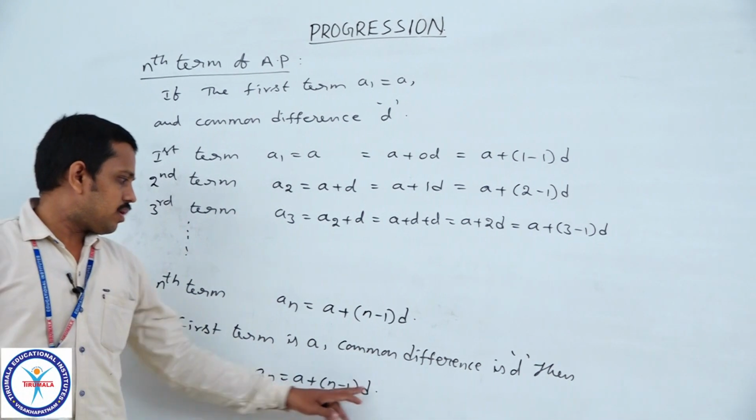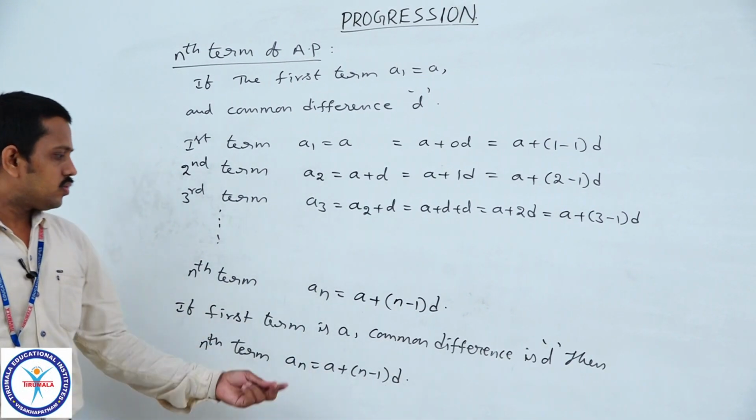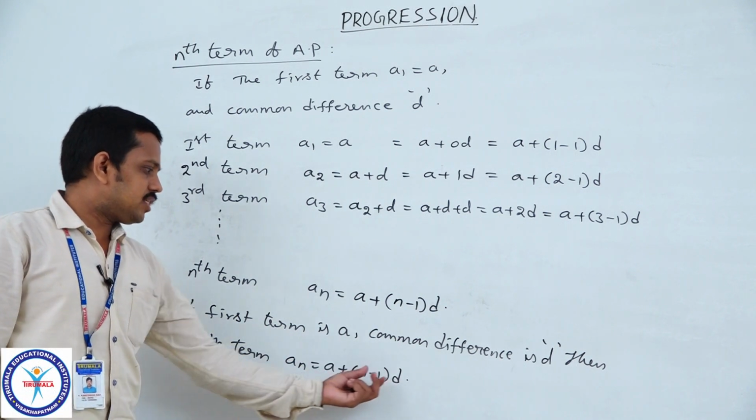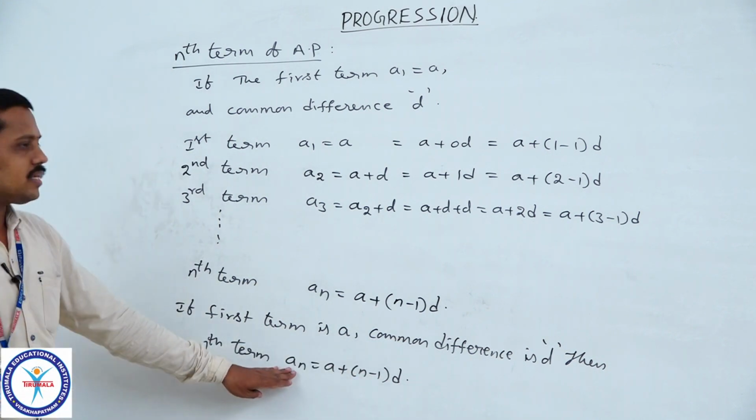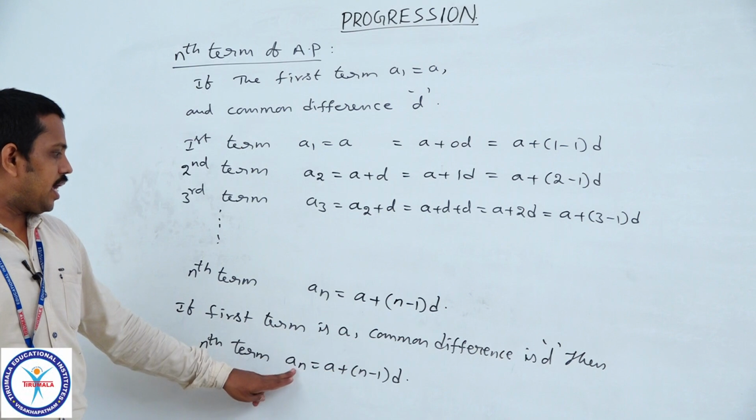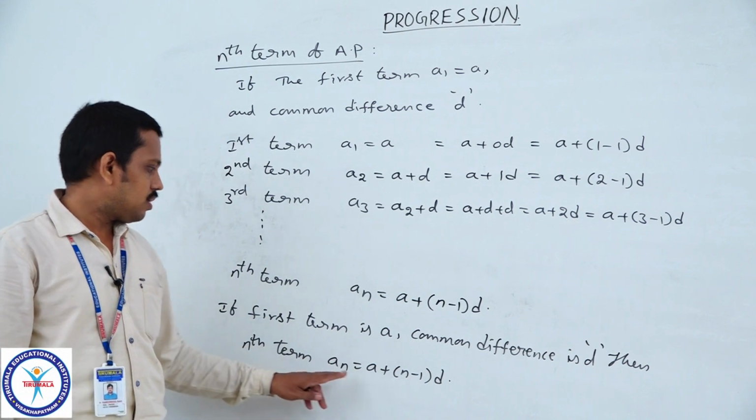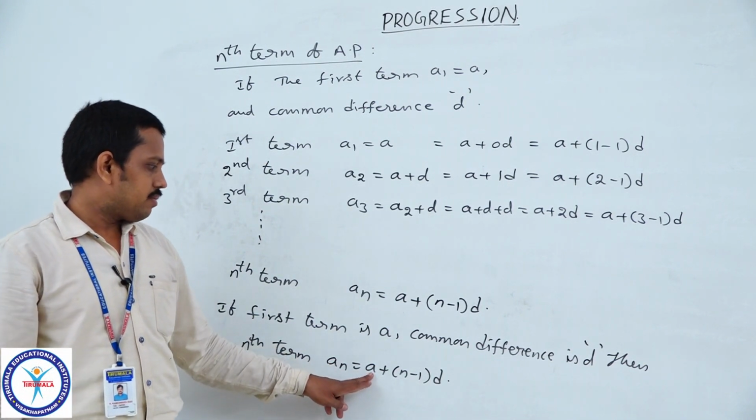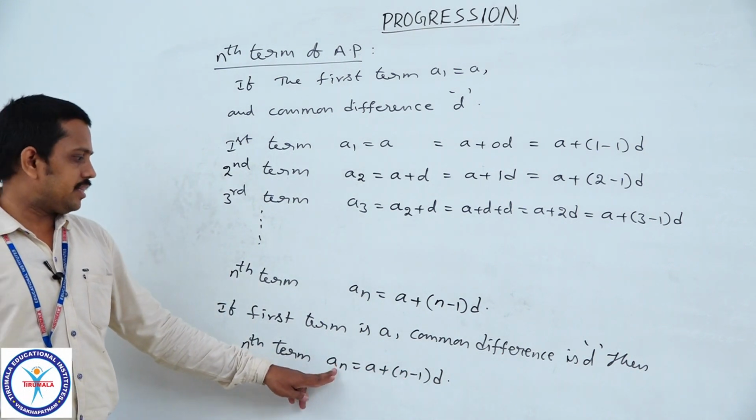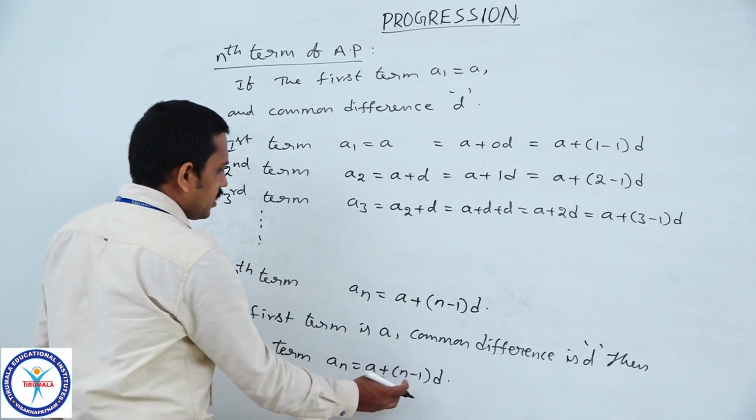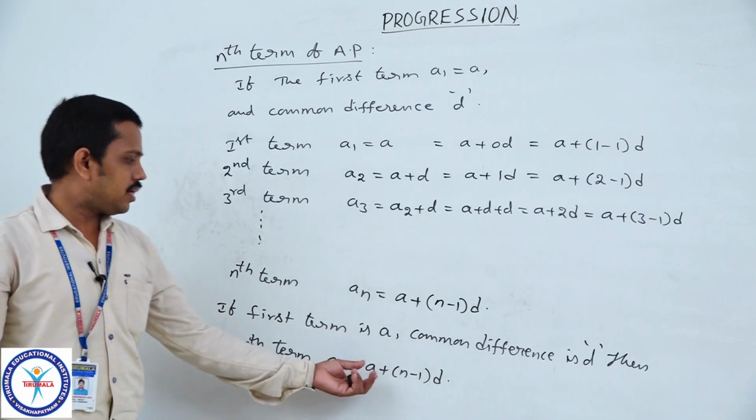Here we have 4 variables: An, A, n, D. So to find out any one of these variables, we require the values of the other 3. Based on this, how will the questions be given? Sometimes An, A, D will be given and we are required to find the number of terms n. Sometimes they will give the first term, common difference and number of terms, and then we will find the nth term. Sometimes they will give the number of terms, common difference, and nth term, and we will find the first term.